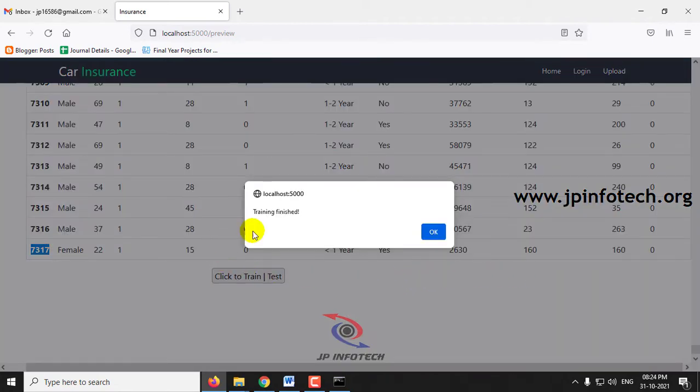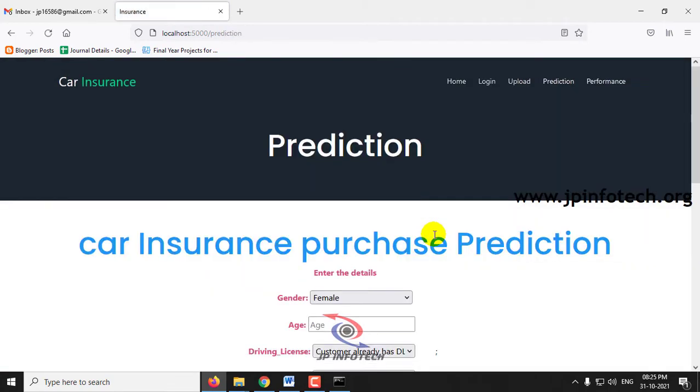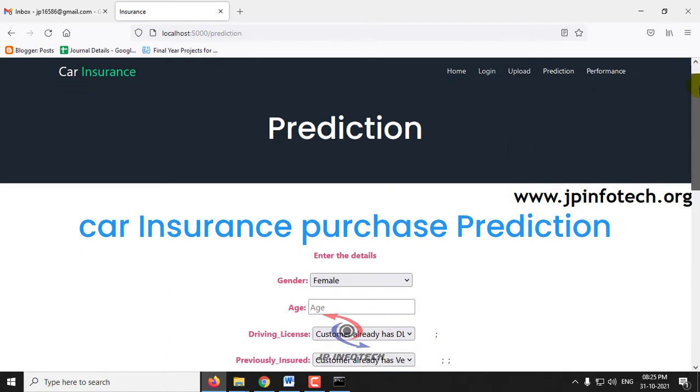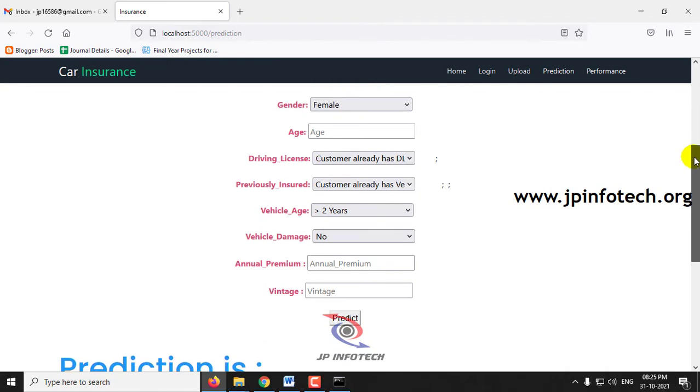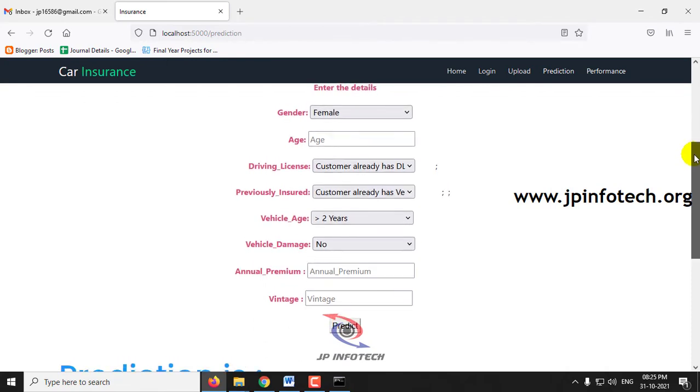After a few seconds you can see the training is finished message. Click OK. Now the system will navigate to the prediction part where you can check the car insurance purchase prediction. For the scenario, let me show you both the cases.